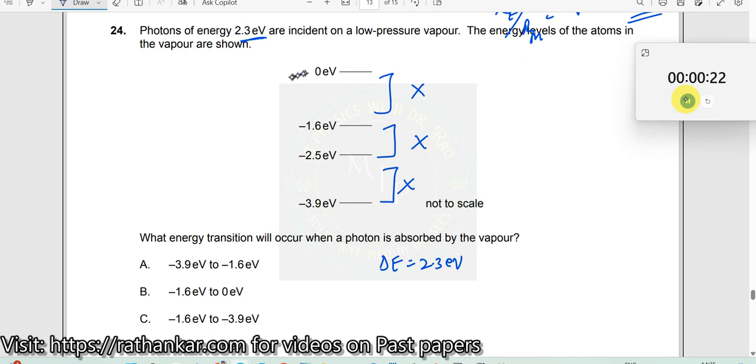Okay. Let us take up these two now. This is 2.5, not possible. Then this one 3.9. This is also not possible. Then we have seen all this. Okay. Let us take up these two.